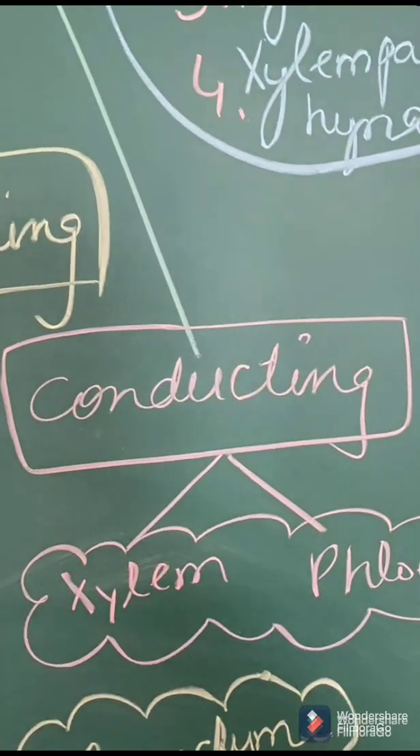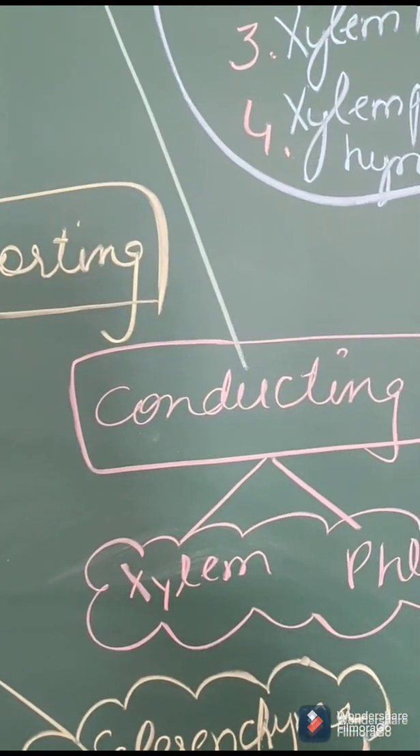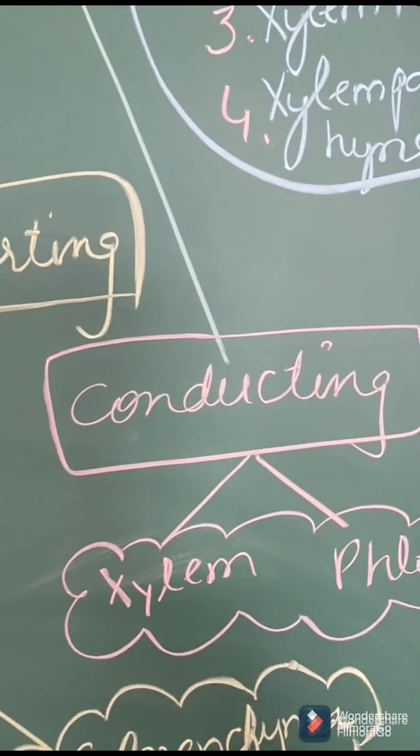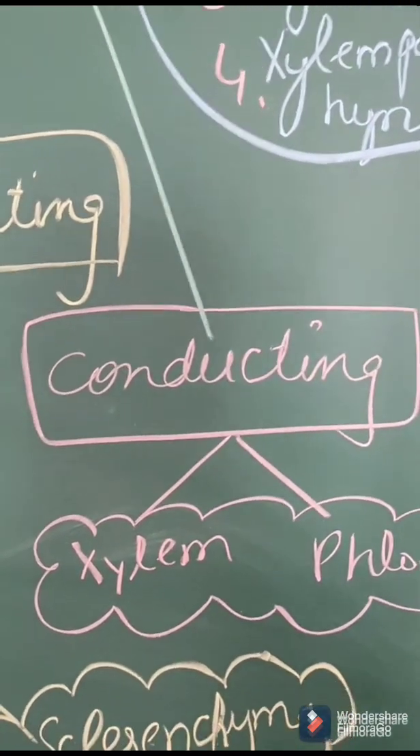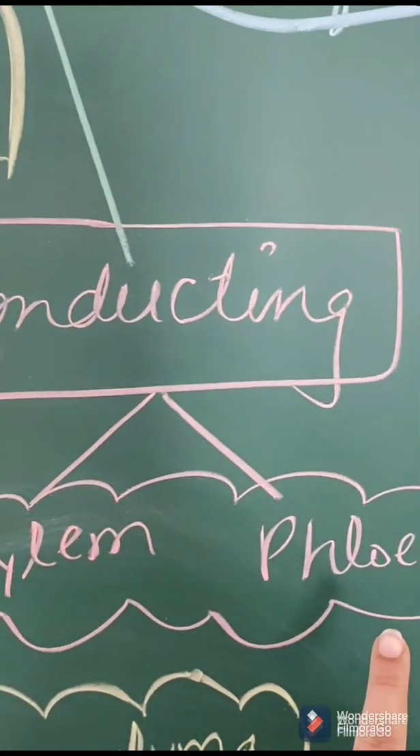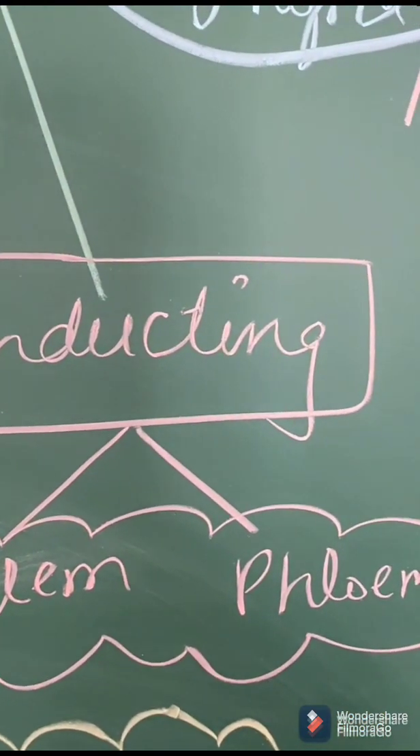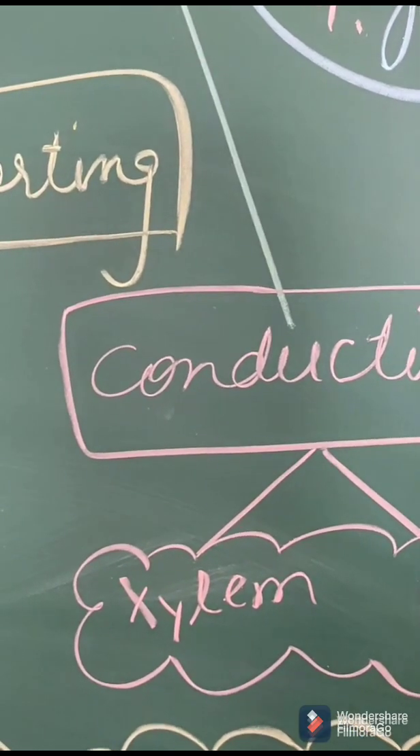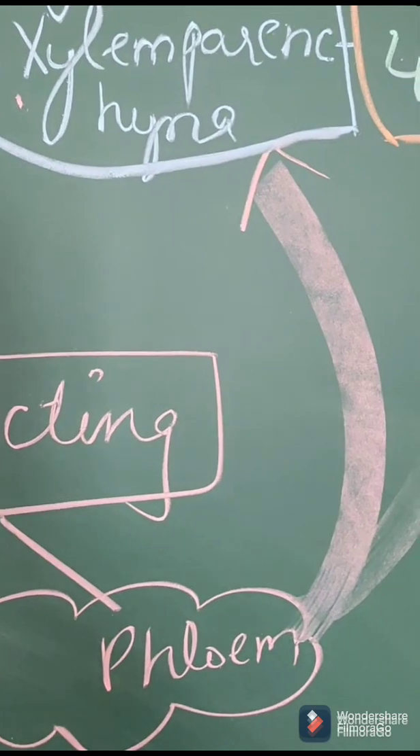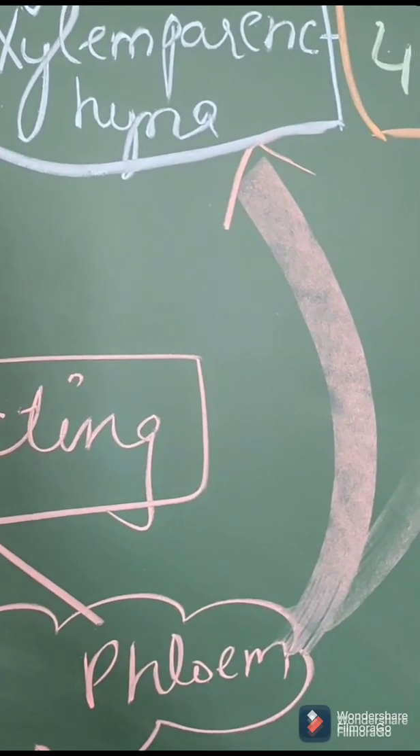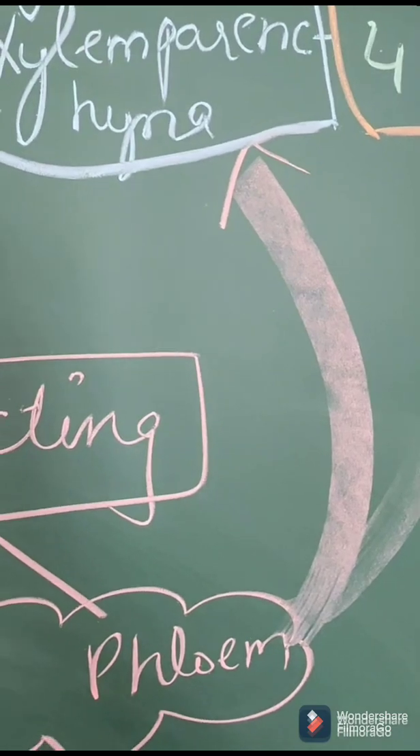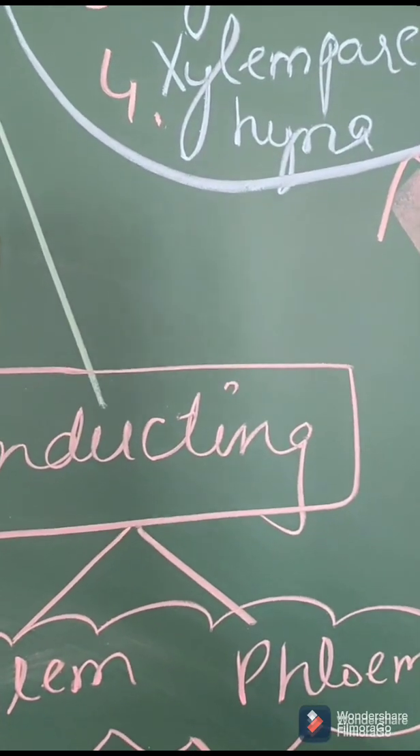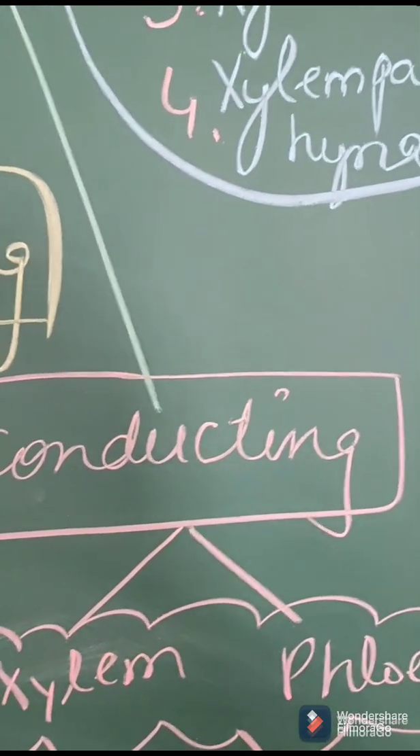Then comes the third type of permanent tissue, which is known as conducting tissue. From its name it is very clear, conducting, that means they are transporting something. In conducting tissue we have xylem and phloem. In previous classes you have already read about xylem. It conducts water from roots to different parts of the plant. And what about phloem? It conducts food prepared in the leaves to different parts of the plant. Right? So in 9th class, the difference between xylem and phloem can be asked. On various aspects we have to give the difference between both.